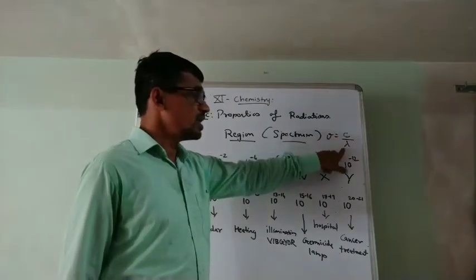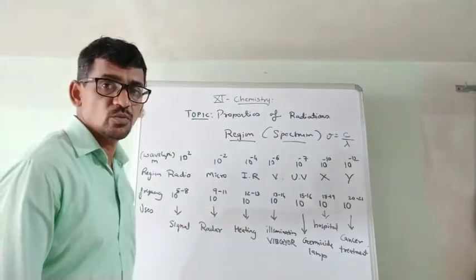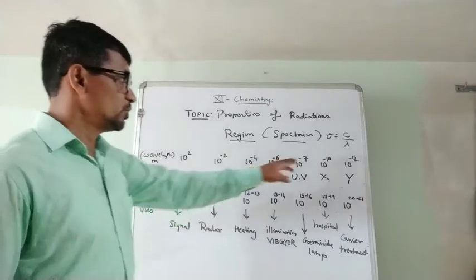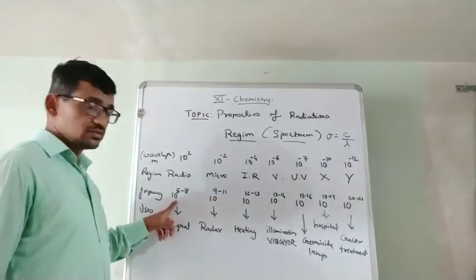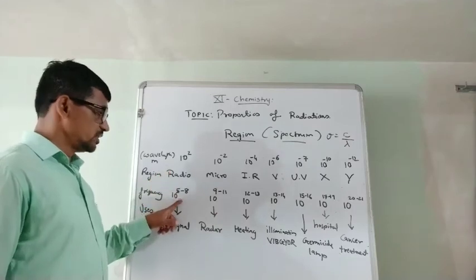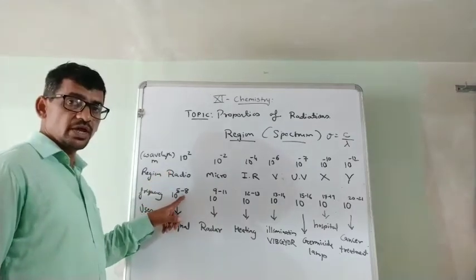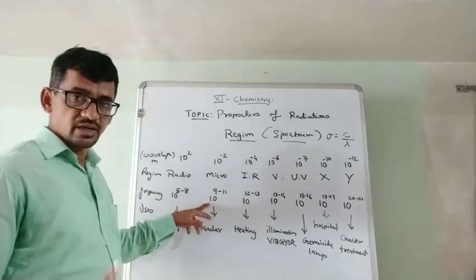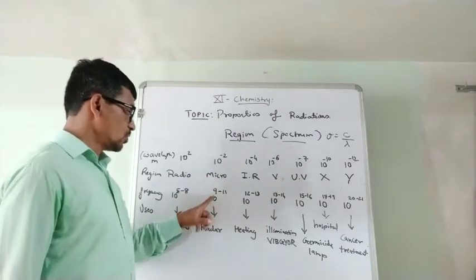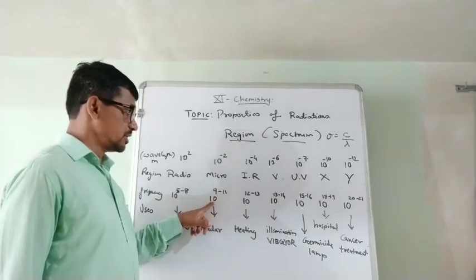By this equation you can convert: mu is equal to C by lambda. C value is 3 lakh km per second. That value you put and this lambda value you put, then you will get the frequency. Radio frequency is 10⁵ to 10⁸ cycles per second. Microwaves, then it is 10⁹ to 10¹¹.